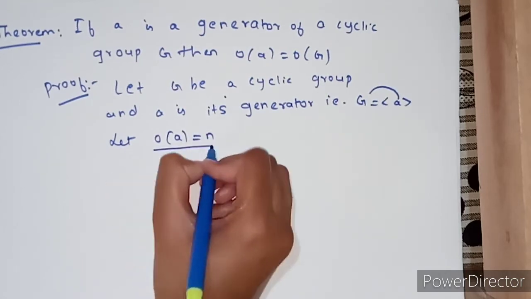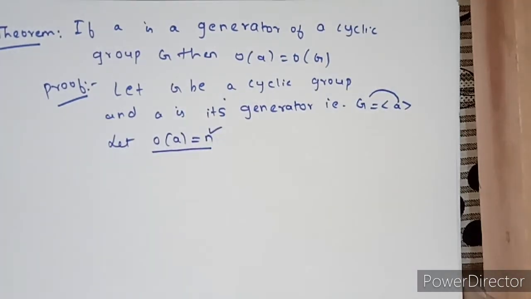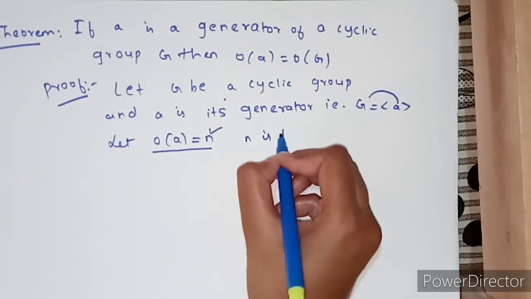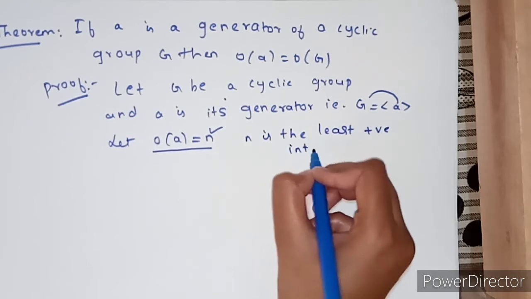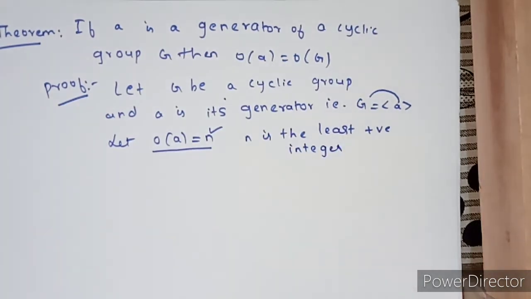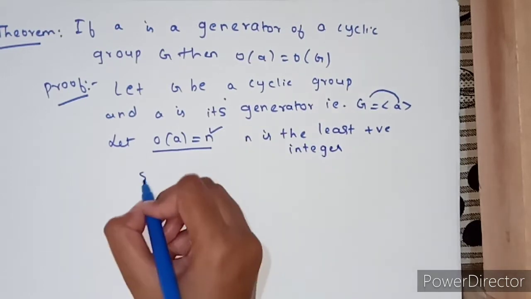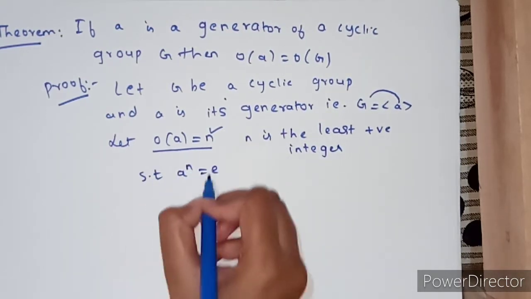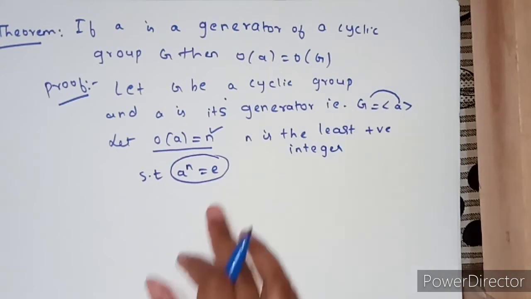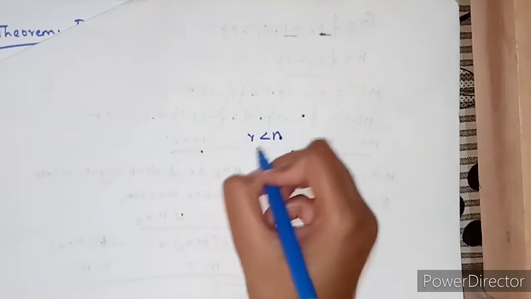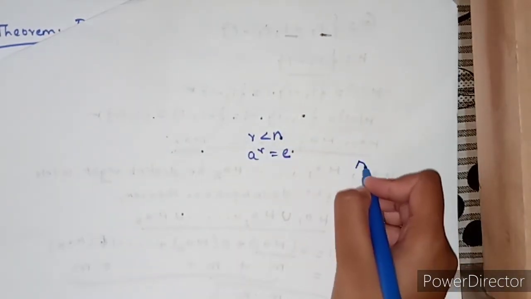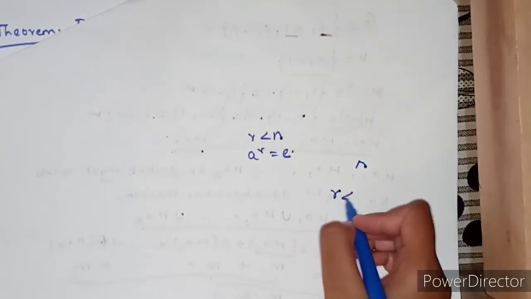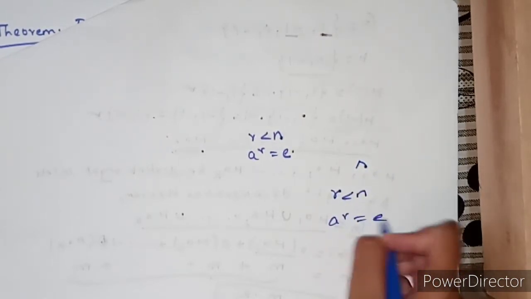What does this mean? n is the least positive integer such that A power n is E. I have already told you about this in the order of an element. It means there should not exist any integer r less than n such that A power r is E. Because n is least positive, there should not exist any integer r less than n for which A power r is E. So this is the concept.